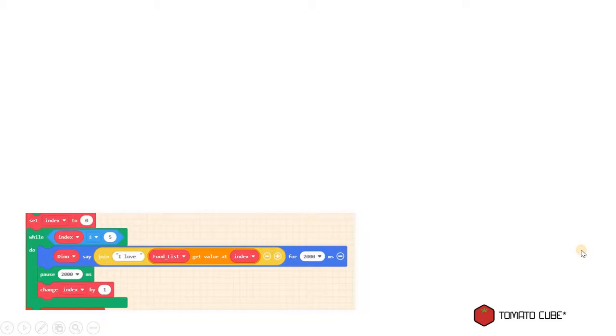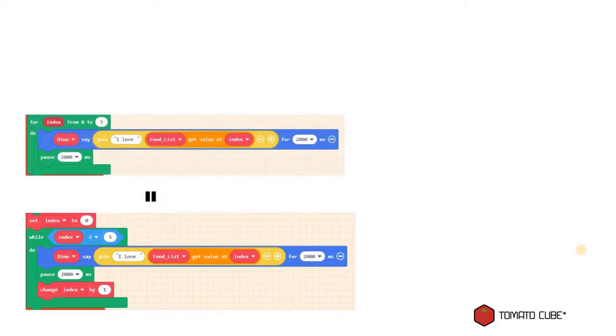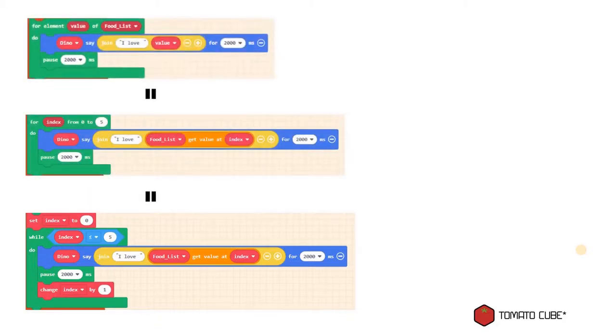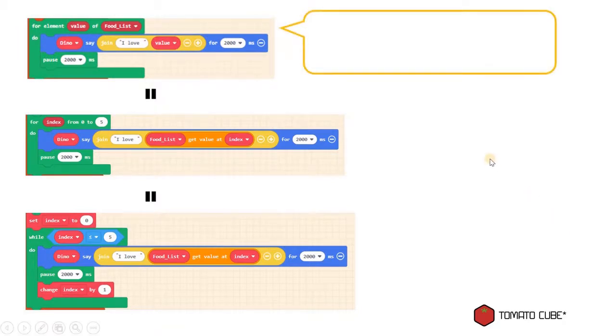Now that you see how while loop can be constructed, you might be wondering what is the difference between all these different type of loops, because we have while loop that perform the same exact things as the for index loop as well as the for element loop. So what are their difference? So if you look at the first one, the for element loop, it says for element value of food list. So basically it's going through everything or every item inside the array list.